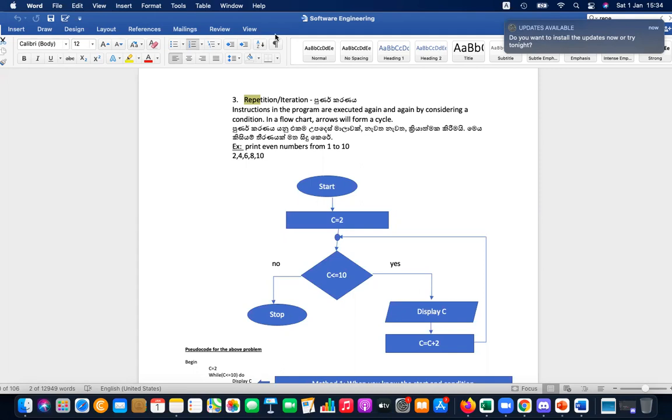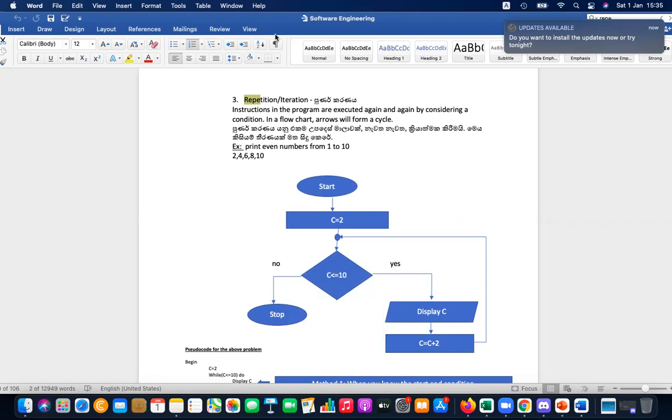Based on a certain condition, you have to decide either to turn right or left. That is called selection. In Python, we use if, else, and elif in case of more conditions.